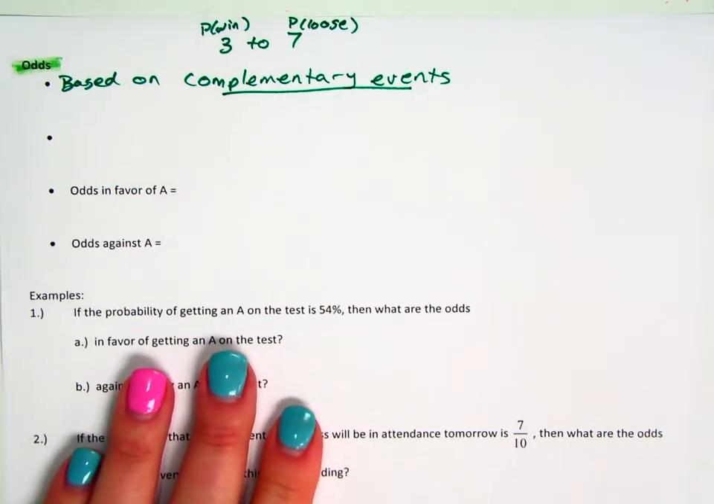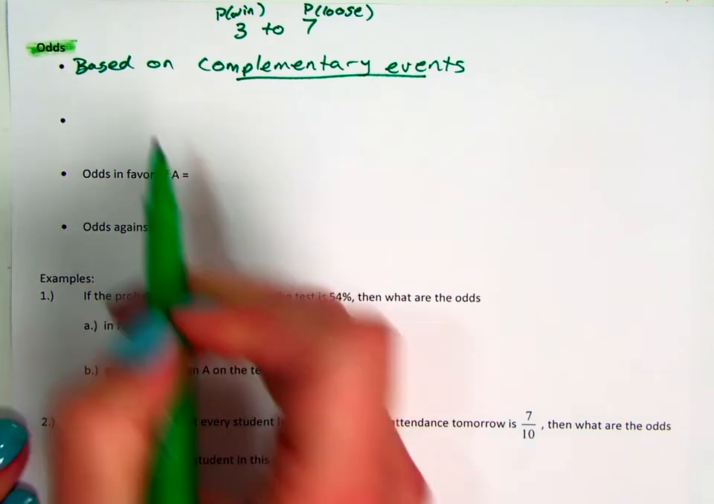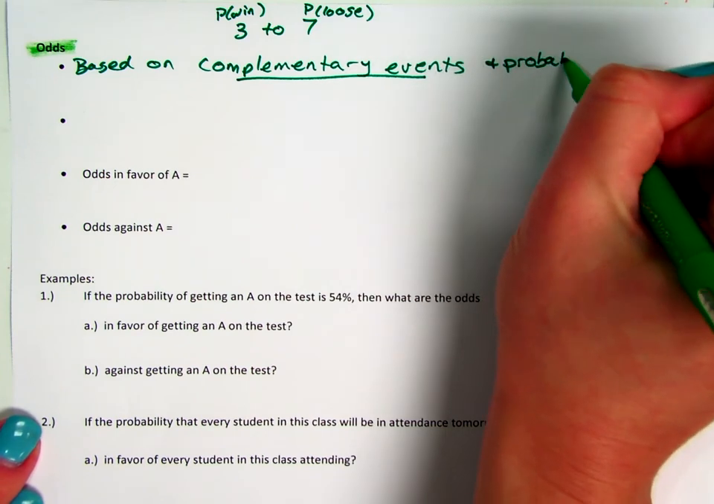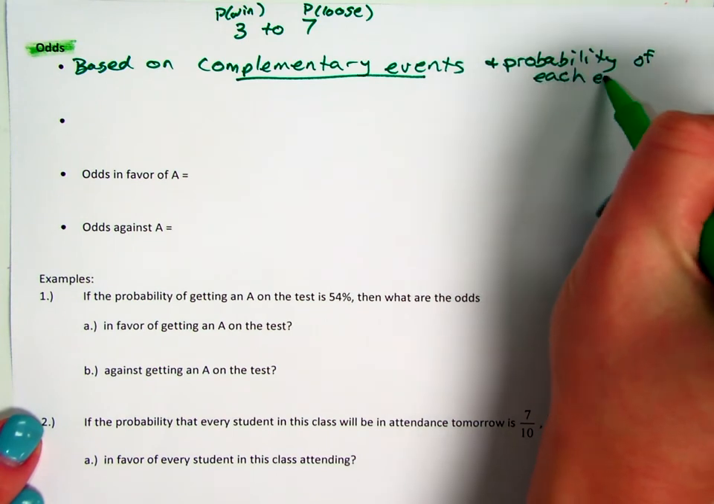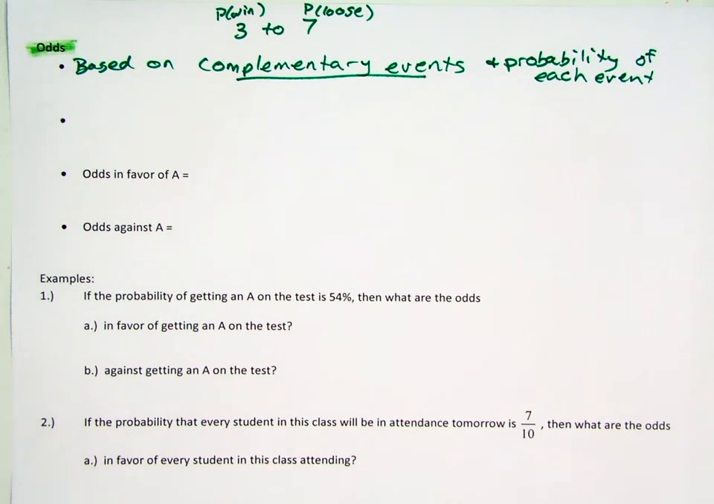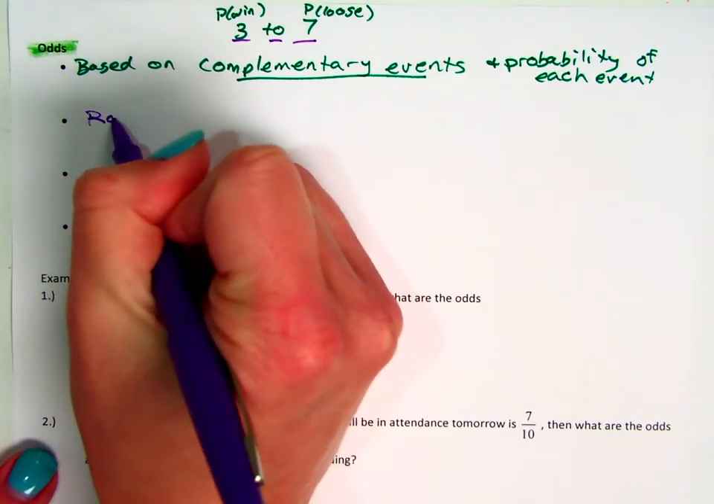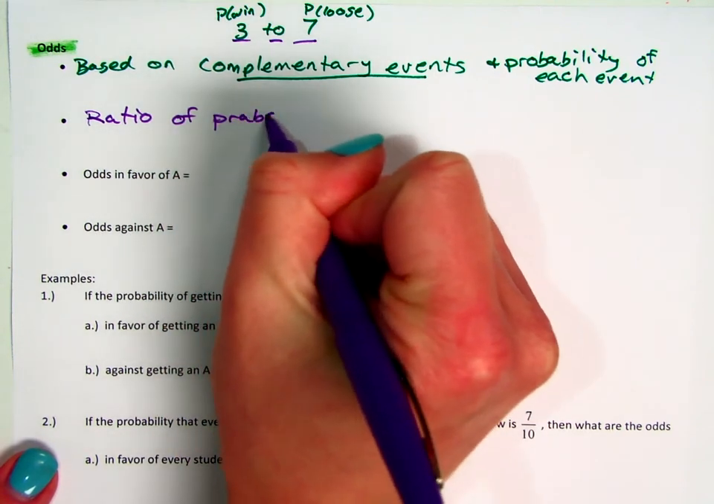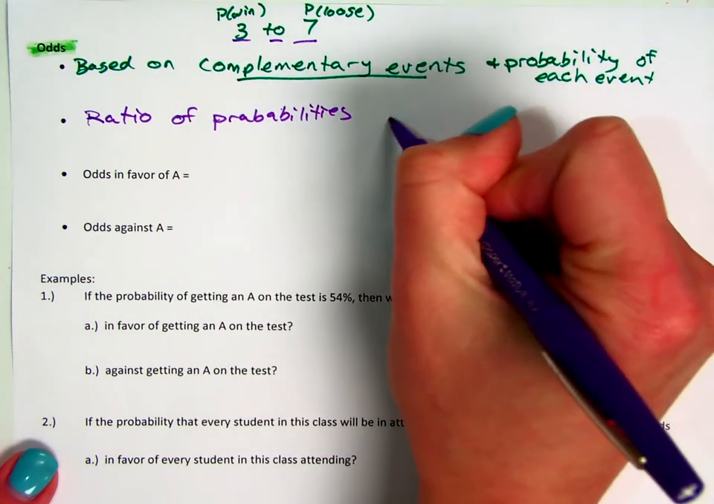So whenever we're talking about odds and probability, odds really are based on complementary events and the probability of each of those events. The odds are really a ratio, which this 3 to 7 is a ratio. The ratio of the probabilities of the 2 events.